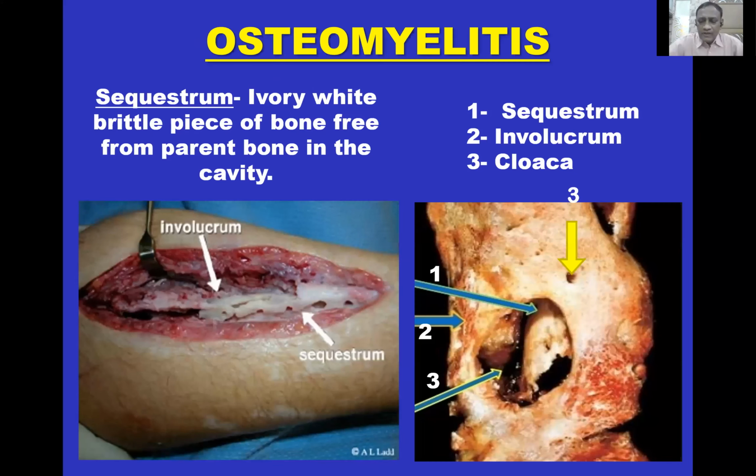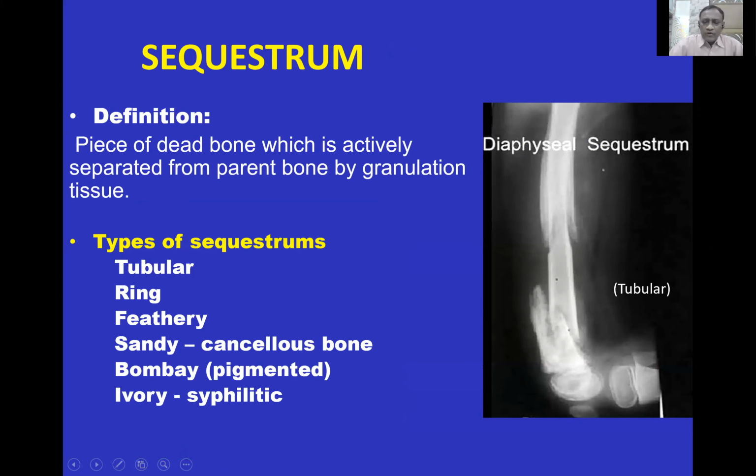The first is of infection. This is chronic osteomyelitis. This is the specimen which shows sequestrum and involucrum. So sequestrum is an ivory white brittle piece of bone, free from the parent bone, in the cavity. And on this side, you can see the sequestrum, involucrum, and this is the cloacae. The examiner may ask you about the definition and types of sequestrum, which the candidate should know because this is a very common problem in our country.